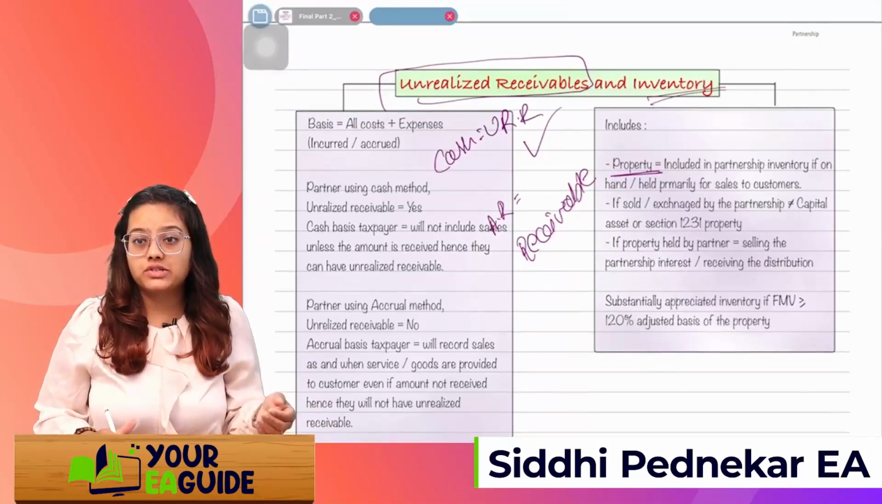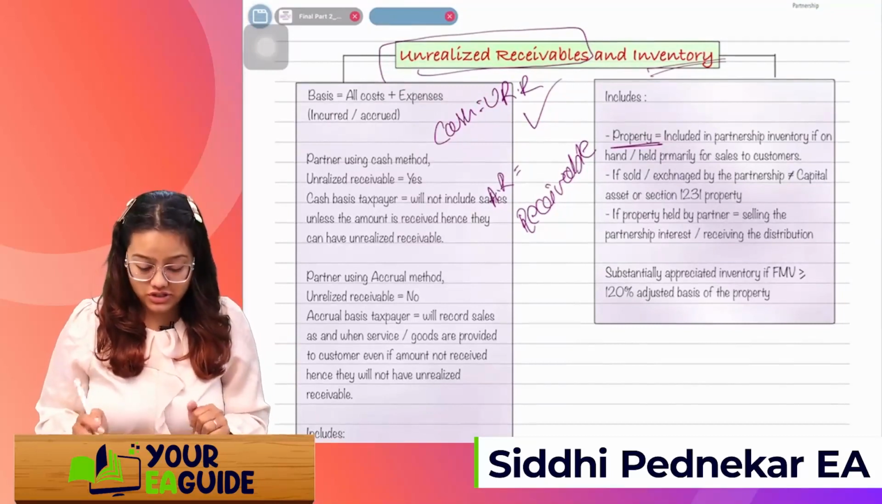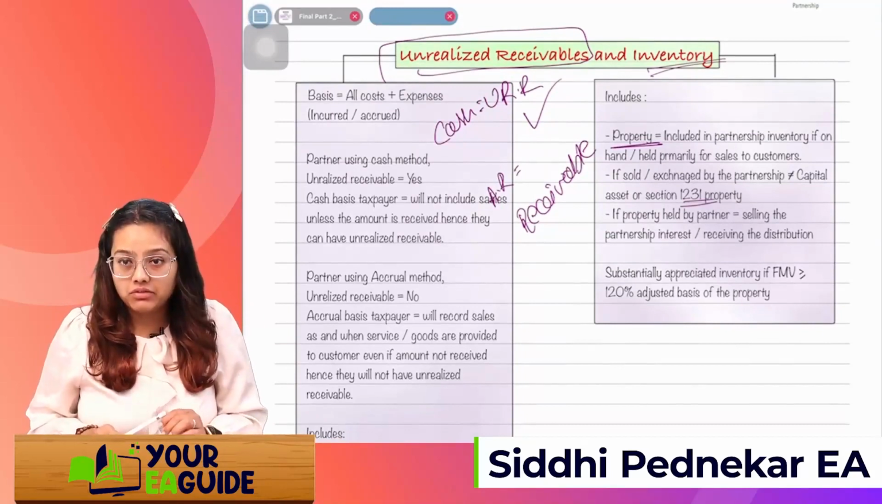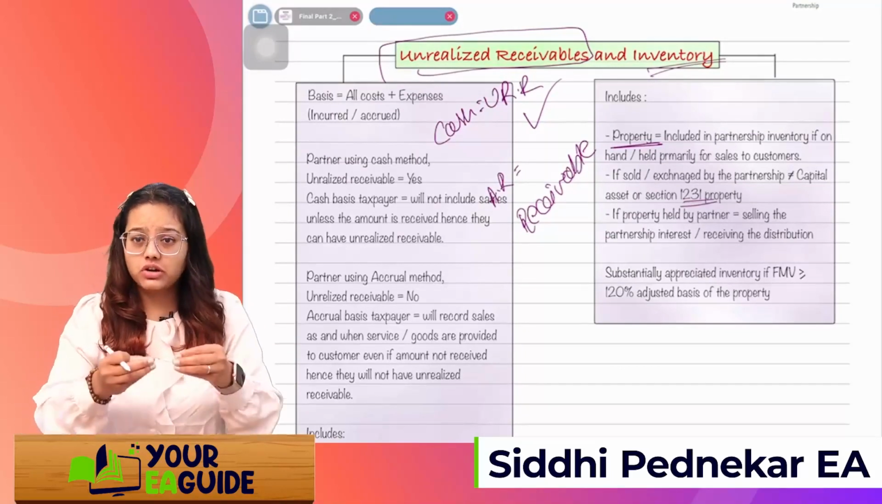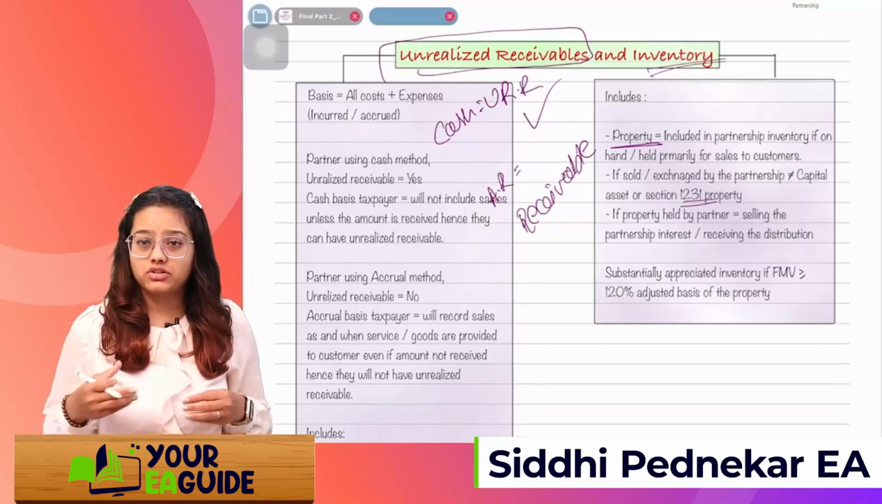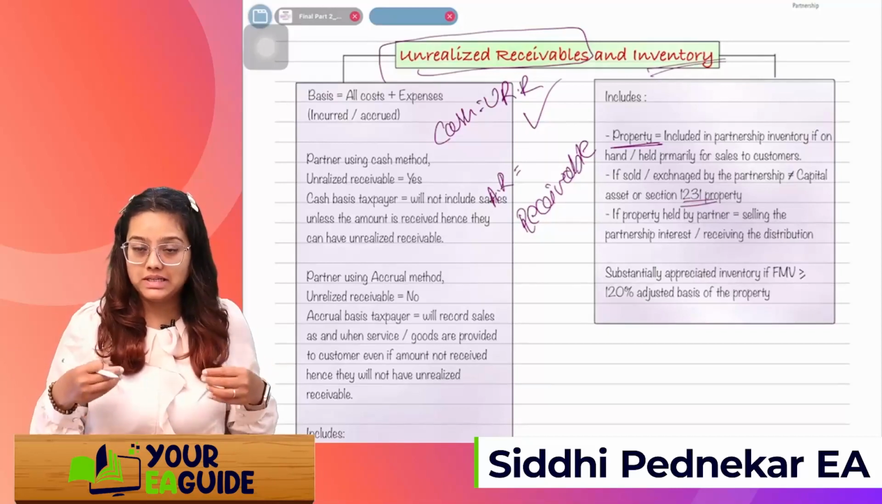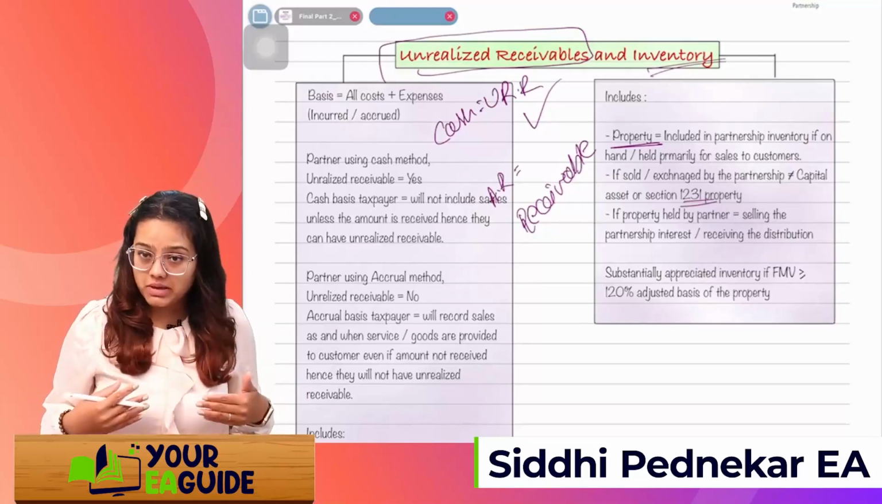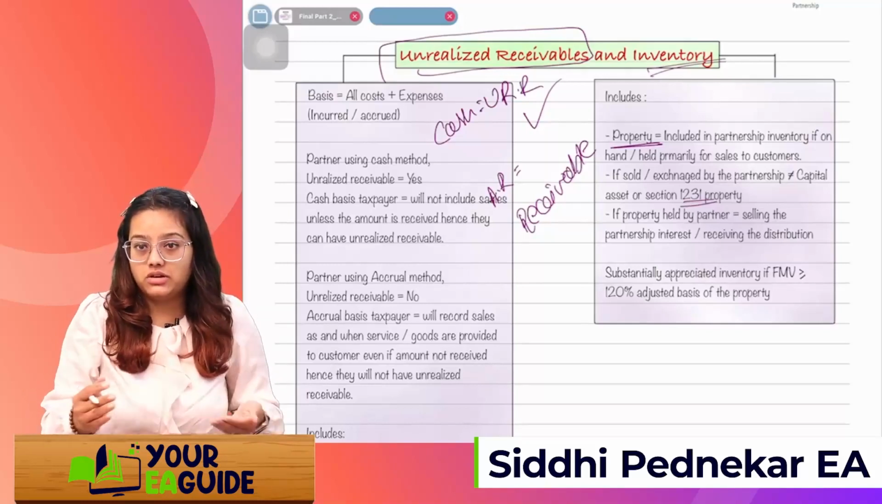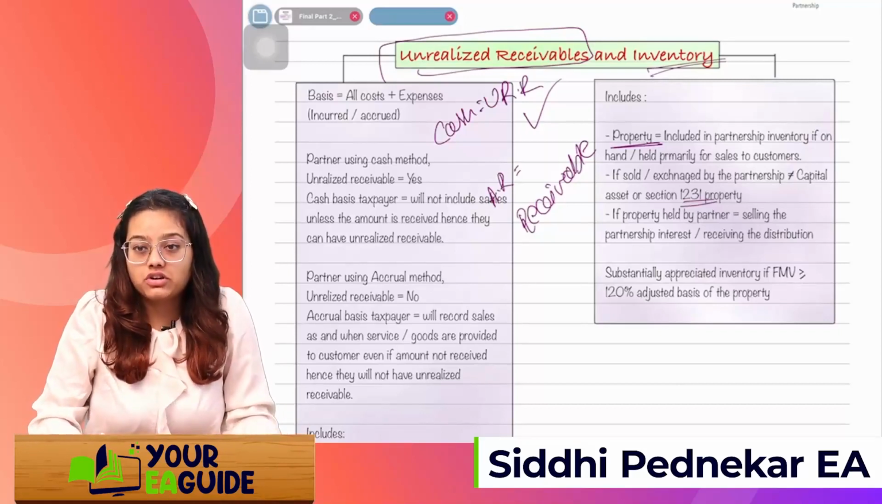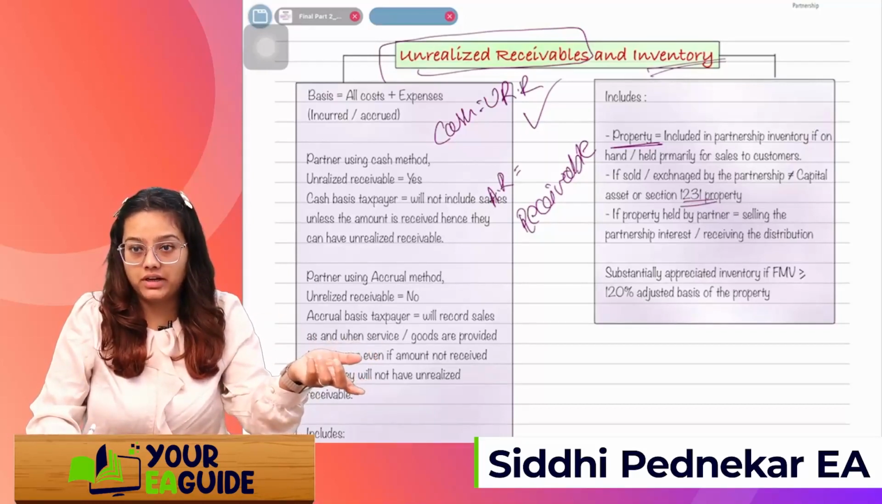Inventory is property sold or exchanged by the partnership which is not a capital asset or section 1231 property. What do you mean by 1231 property? 1231 property is an asset using which we generate income. So it is not for sales. Like plant and machinery, I can't call it inventory. It's a capital asset used in my business for generating income, so that is not my inventory. That is purely a fixed asset. If property is held by the partner, I can't call it inventory.